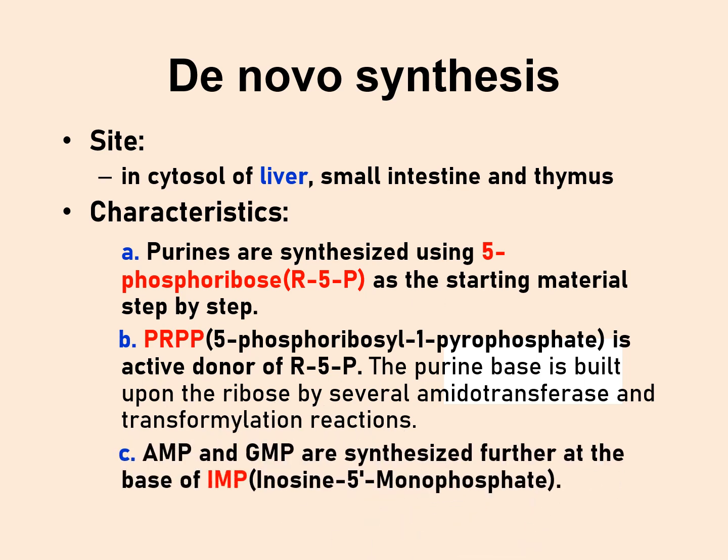Okay, so the starting molecule on which the whole purine nucleotide is built up is ribose 5-phosphate, and then the first nucleotide which is made in the whole process of making purine nucleotides is inosinate or inosine monophosphate. This is the first purine nucleotide to be synthesized, and from this inosine monophosphate, AMP and GMP are synthesized. We'll see how.